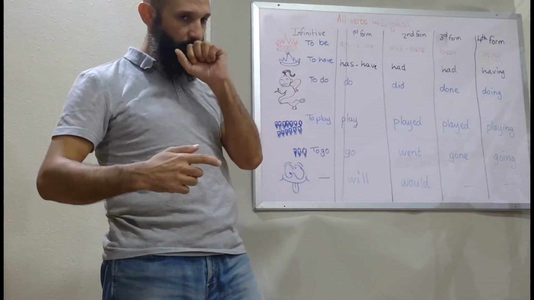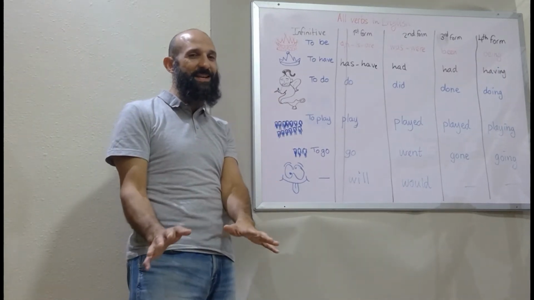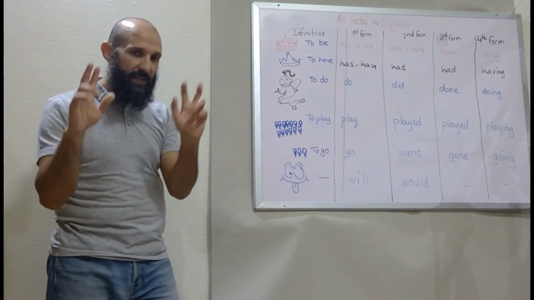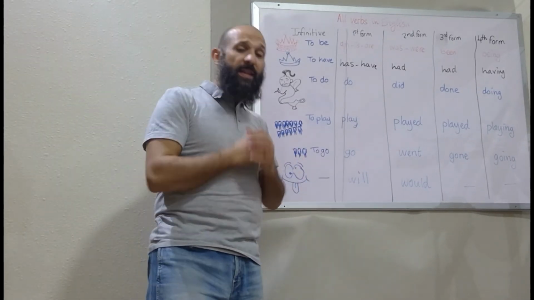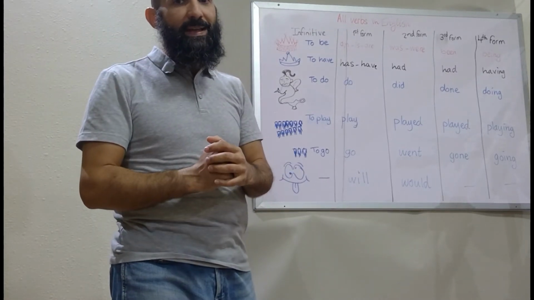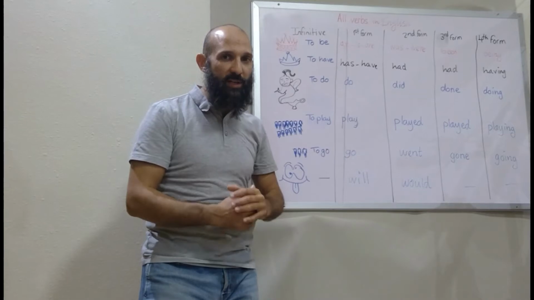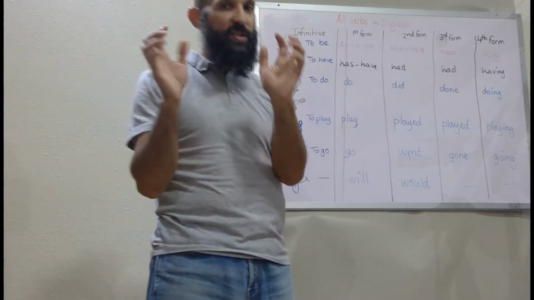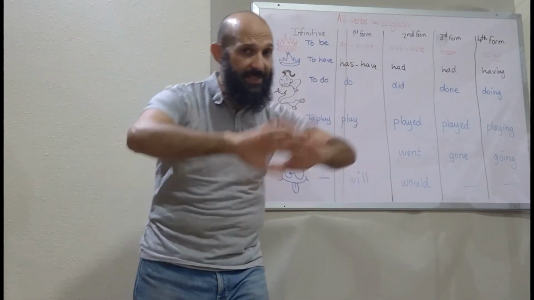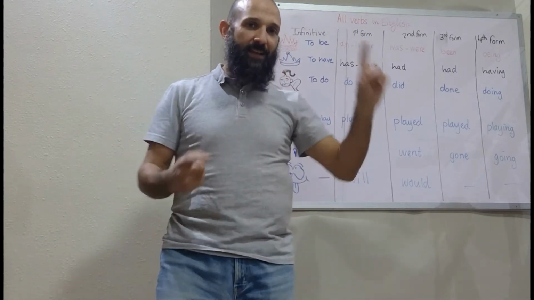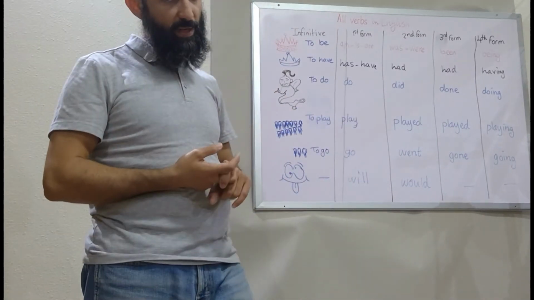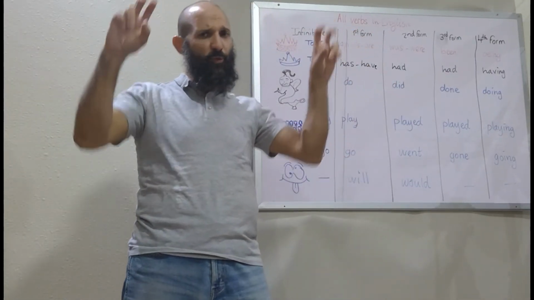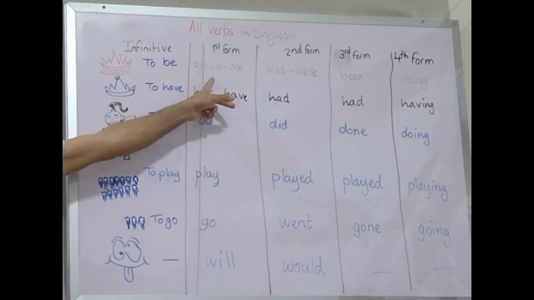Now let's talk about the continuous. Now remember what I said about continuous. I said if you find the word continuous, then there is an ing in the story. Another thing that you know exists in the sentence when you see the word continuous is verb to be. Okay, let me say that again. When you see the word continuous, in any tense, you know that there are two things. There's an ing word and there's a verb to be. Now, if you say present continuous, then that verb to be is in the present or the first form.